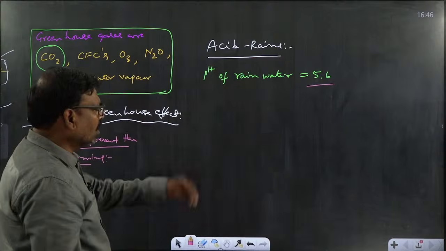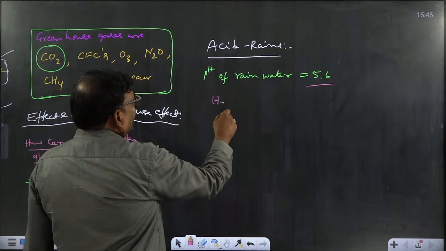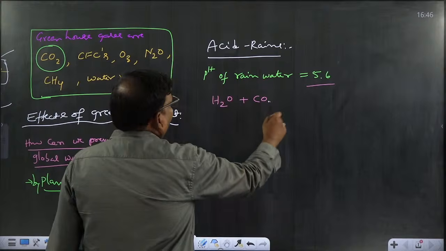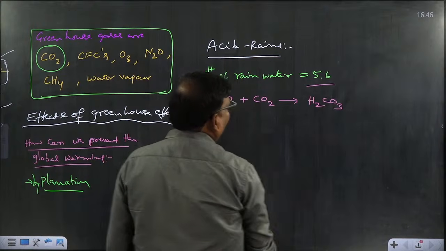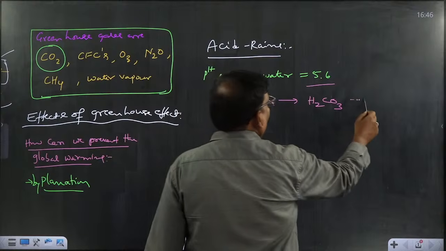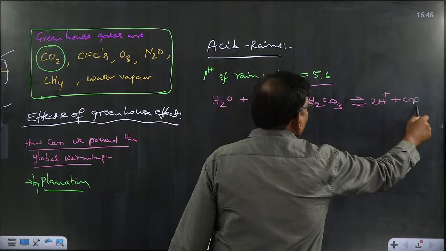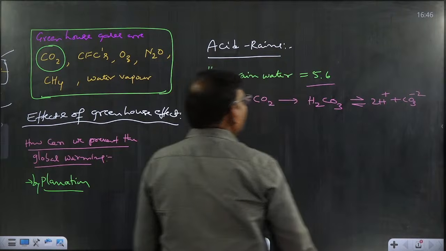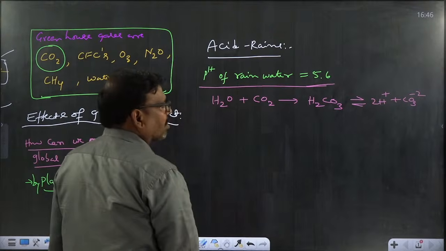Because normally carbon dioxide is present in the atmospheric air. Water combines with carbon dioxide to produce carbonic acid, H2CO3. That H2CO3 on ionization produces H+ and CO3 2-. So without acid rain, the pH of rainwater is 5.6.